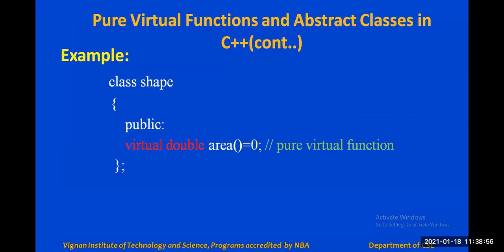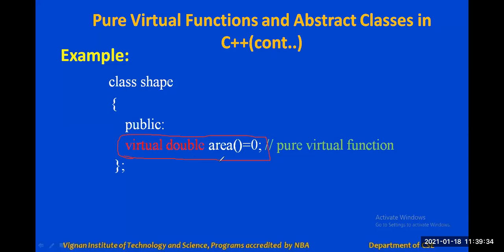This is the basic definition. You can see here we have a class Shape, and we have the function area. This function is declared with the keyword virtual, so we call it a virtual function, and it is initialized with 0. That is what we call a pure virtual function. Is it having any definition of this function here? Definition includes what? The body of the function.